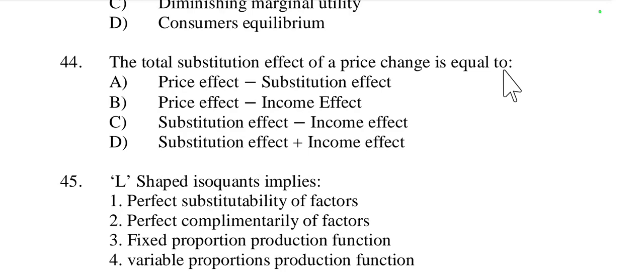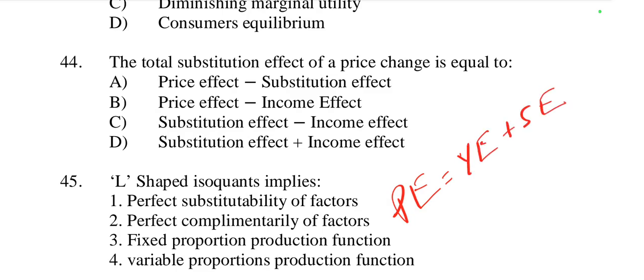Substitution effect is equal to price effect minus substitution effect, or price minus income, or substitution minus income, or substitution plus income. So we know that price effect is equal to income effect plus substitution effect.